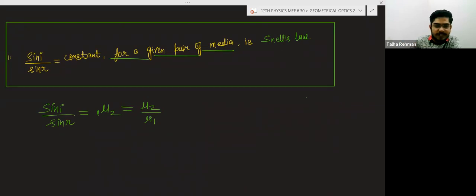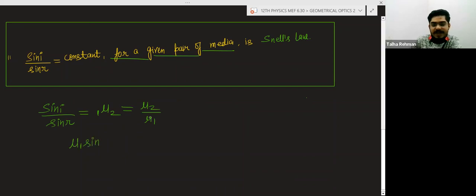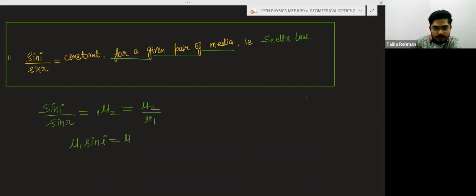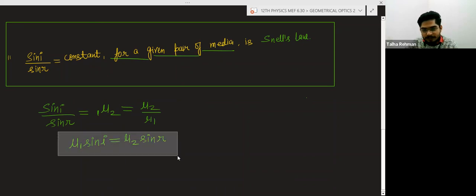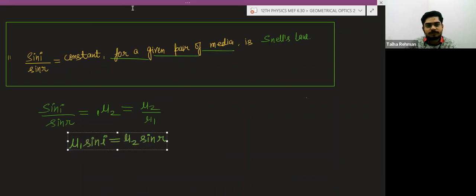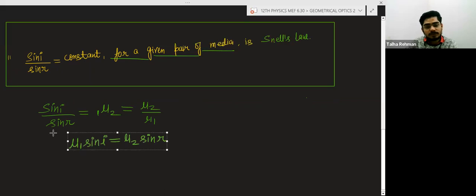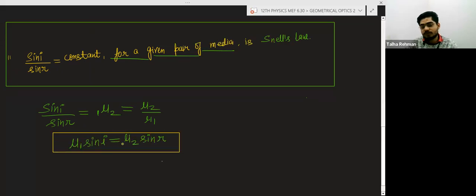So we can write Snell's law as refractive index of medium 1 multiplied by sine of angle with the normal, that is sine I, is equal to mu2 into sine of r. For solving the numerical, purely we will use this formula. If someone asks what is Snell's law, you will not say mu1 into sine I is equal to mu2 into sine r.